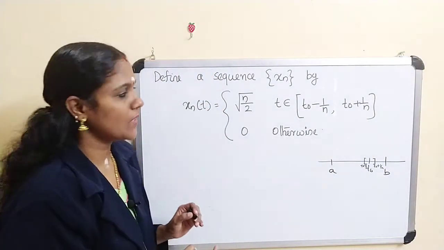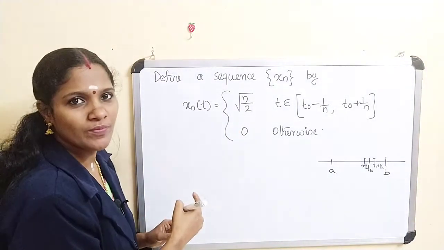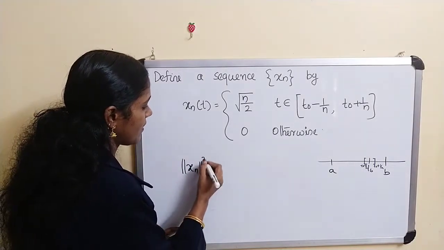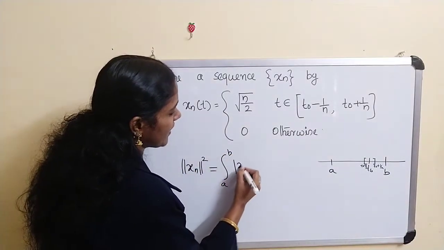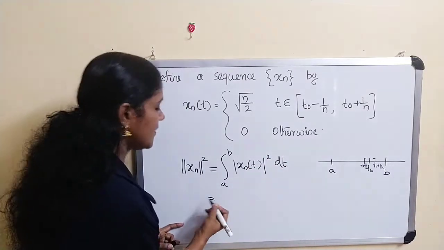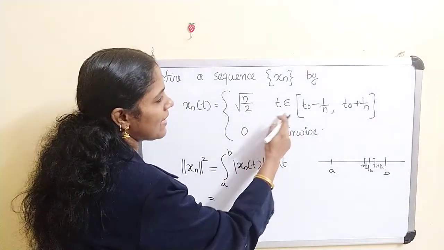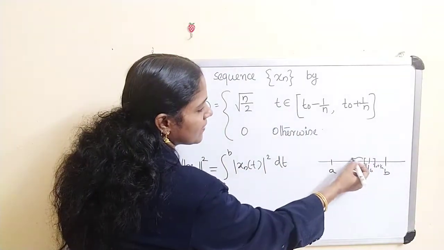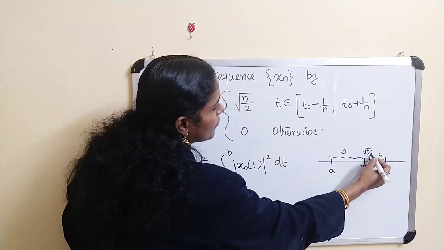Okay, so now x_n(t) is defined as root n by 2. Now what about the norm of x_n squared? By definition, this is equal to the integral from a to b of |x_n(t)|² dt. For all other values, x_n(t) is 0 in the closed interval [a, b], and for this portion the value is root n by 2.